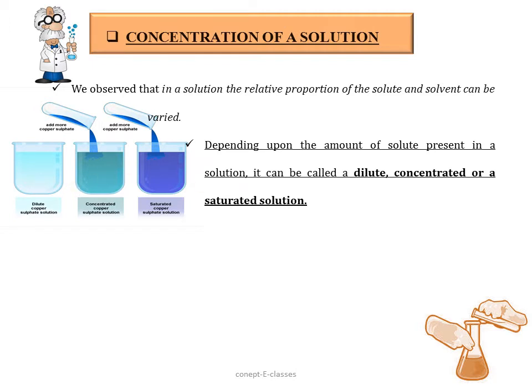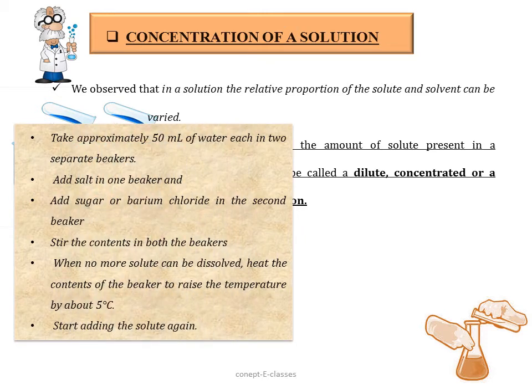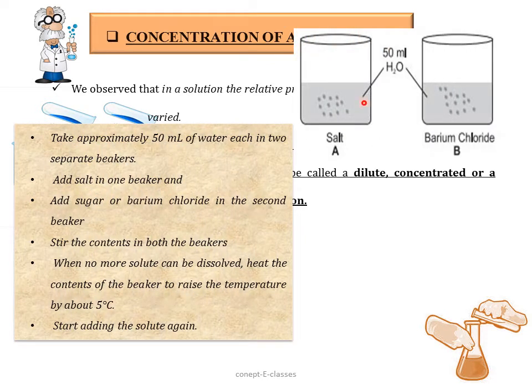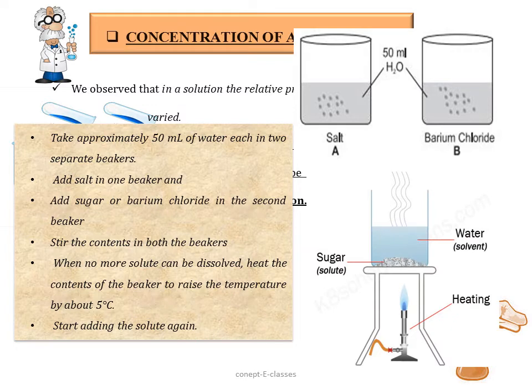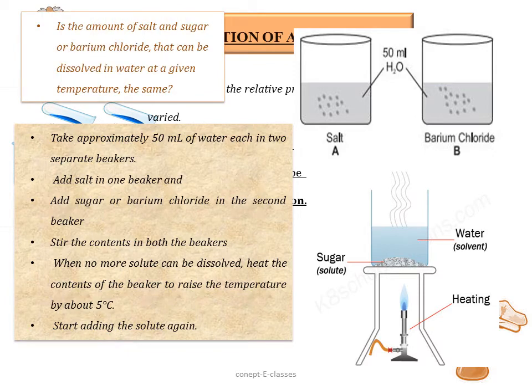So let's understand more about this through another activity. Take approximately 50 ml of water each in 2 separate beakers. Add salt in one beaker and add sugar or barium chloride in another beaker. Stir the contents in both the beakers. When no more solute can be dissolved, heat the contents of the beaker to raise the temperature by about 5 degrees Celsius. Now start adding the solute again. What can be seen is that the amount of salt and sugar that can be dissolved in water at the given temperature is the same.